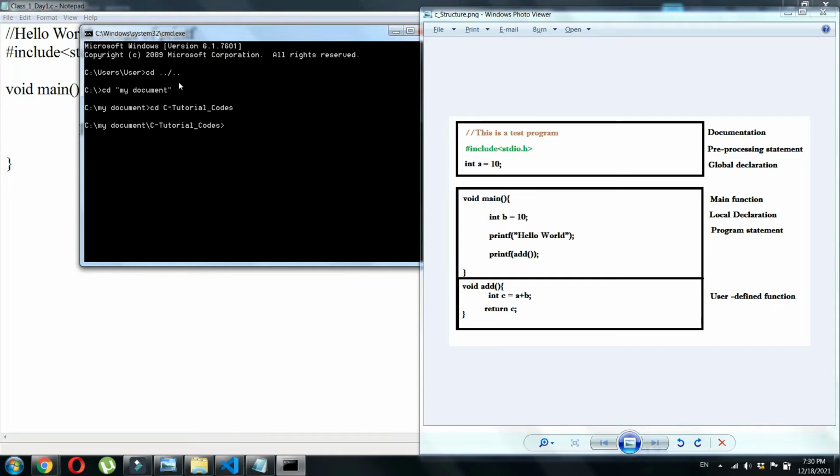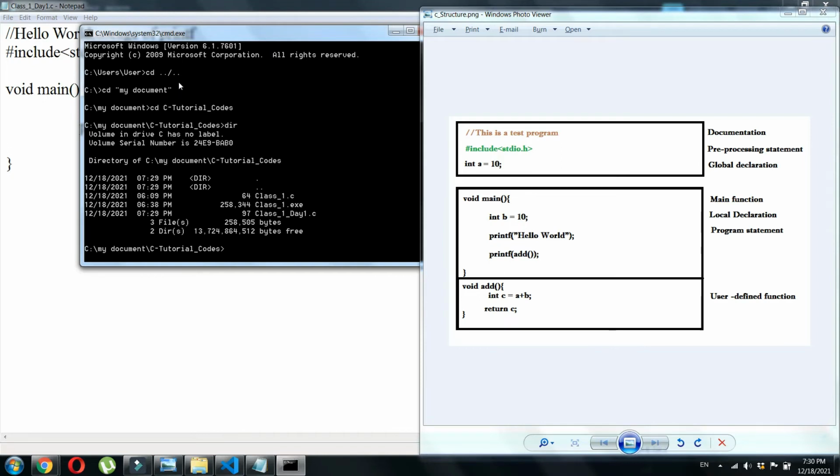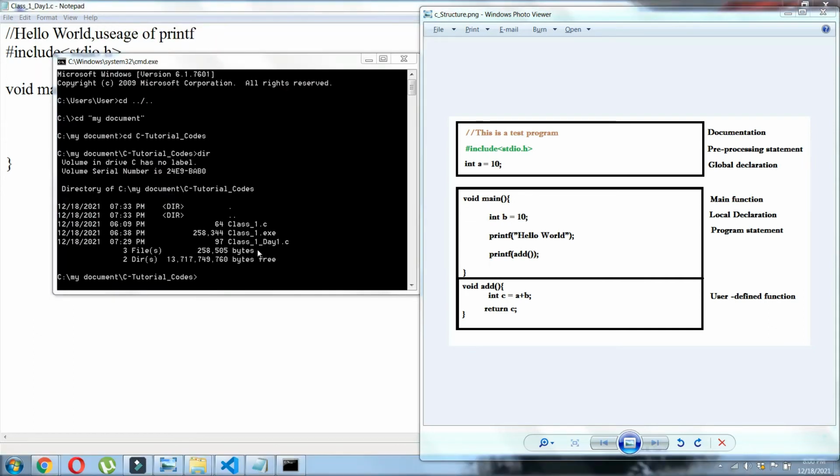Now here you can use dir, which is the print directory command. Here you can see whatever files are inside my directory. The new code which we have created is this one, class 1 day1.c. As a C program, we first need to compile the code so that we get an executable output where we can test our program.